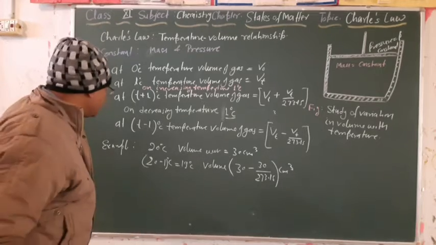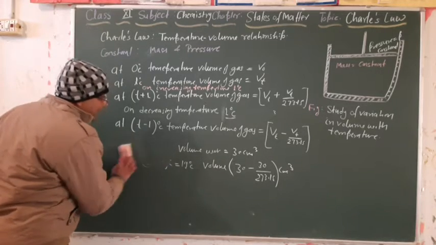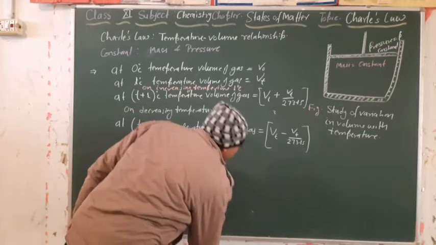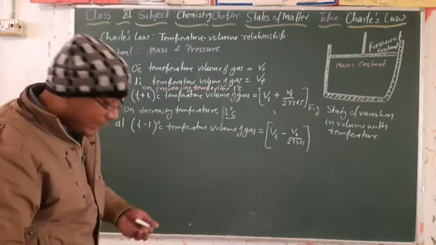So he made his statement on the basis of his observation. So what was his statement?